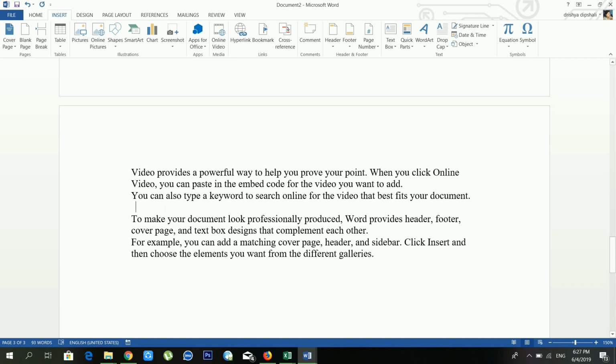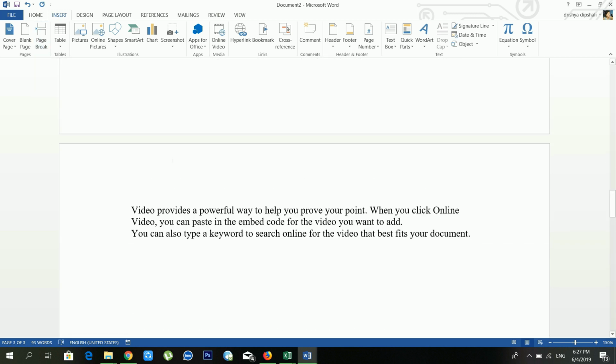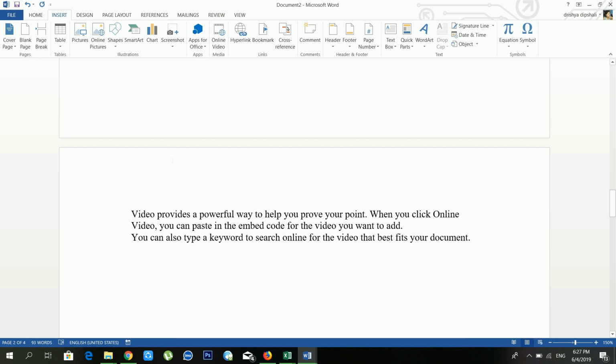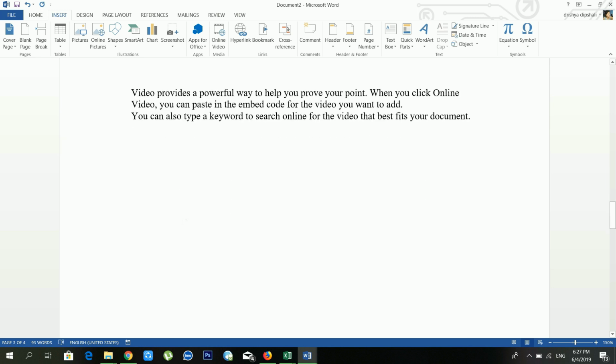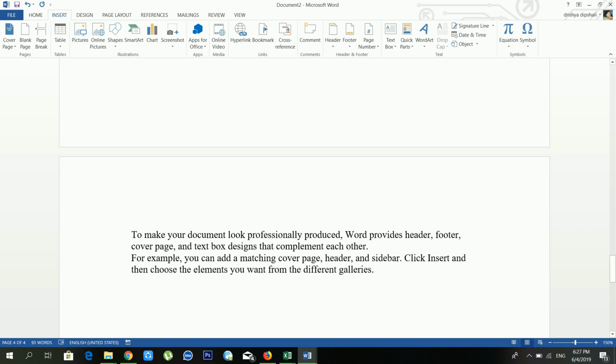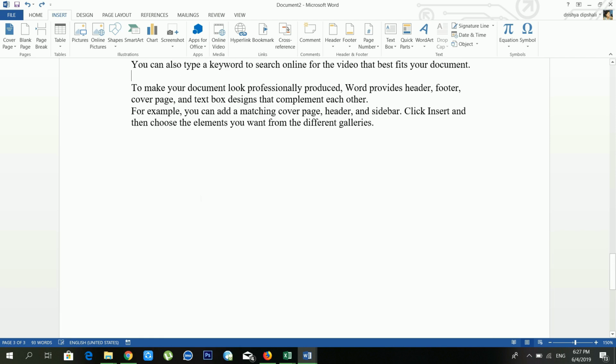And if you want to put those paragraphs on separate pages, you have to use page break. First of all, put your cursor where you want to break. After that, just click on page break. See, now they're on separate pages, right? One is inside page number 3 and another is on page number 4. And you can use page break like this.